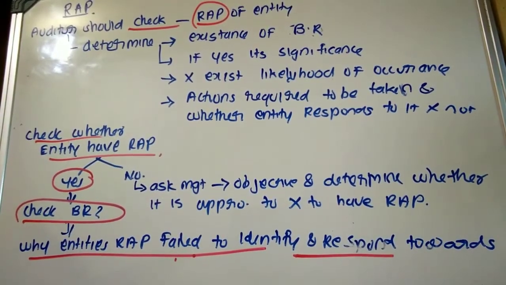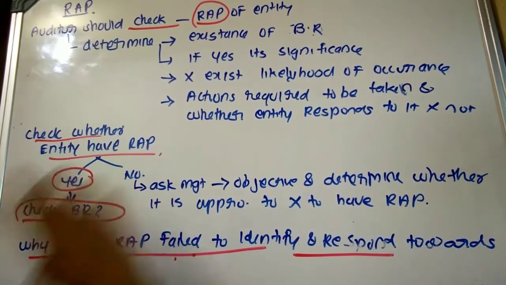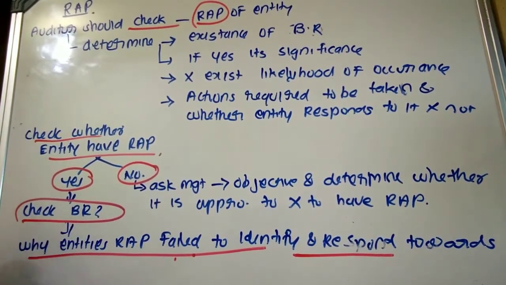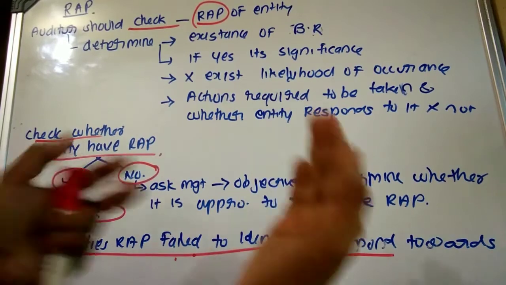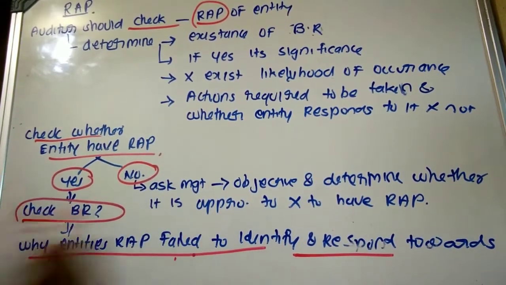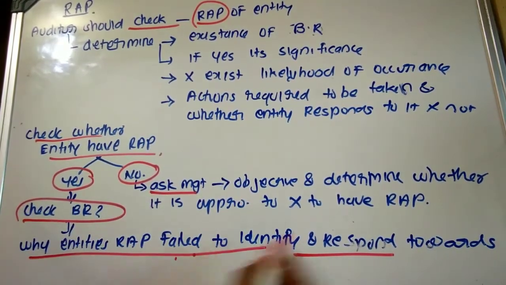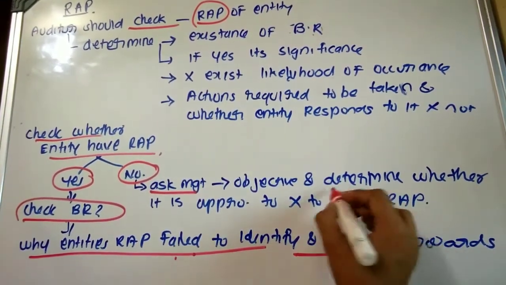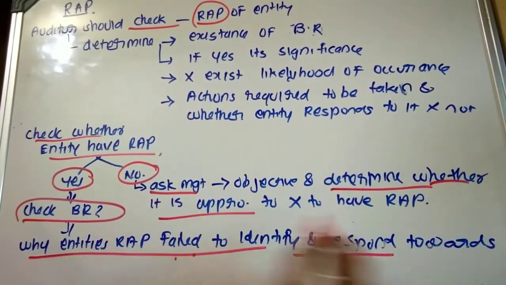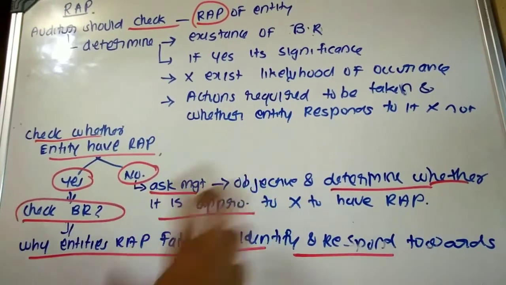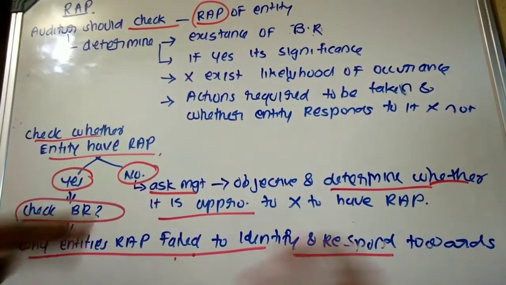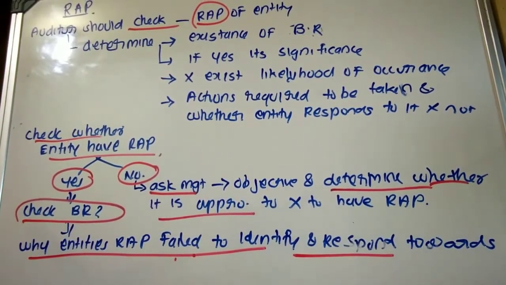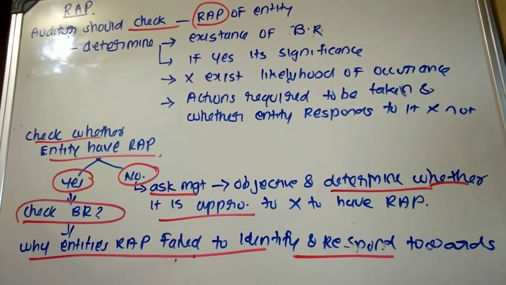Then suppose the entity is not having a risk assessment procedure. Then the auditors also have to determine whether there exists a business risk, then communicate with the management and determine whether the entity is able to attain its objectives. The auditor has to identify the existing circumstances and determine whether it is appropriate not to have a risk assessment procedure in these circumstances.